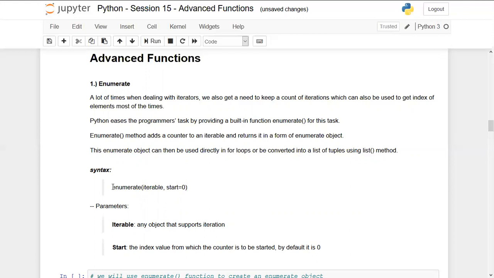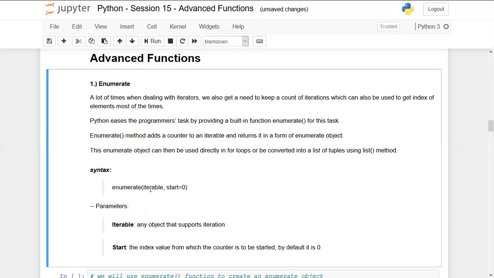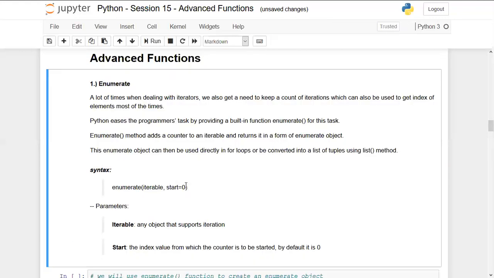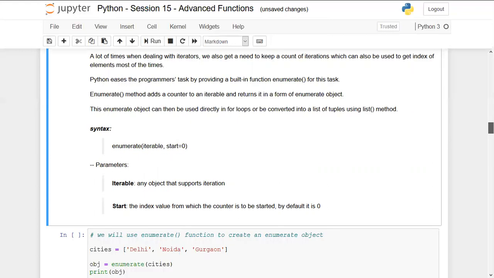But the syntax is very simple. We have to use the enumerate function, then give the iterable. It can be any string, list, tuple, etc. And this is the optional argument, which is start equal to 0. By default, this function takes the value of start as 0. But if you want to start the counter from value 10, from value 15, or maybe from value 10,000, you can do that. In each iteration, it will increment the value respectively. Start is the optional argument, but iterable is the mandatory argument. Okay, so let's proceed to the examples.